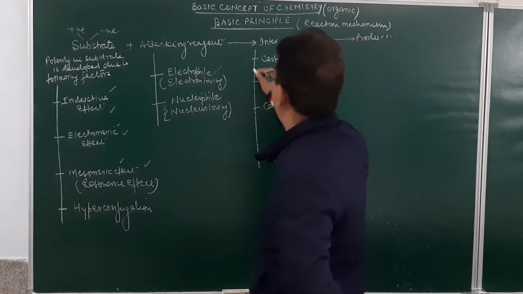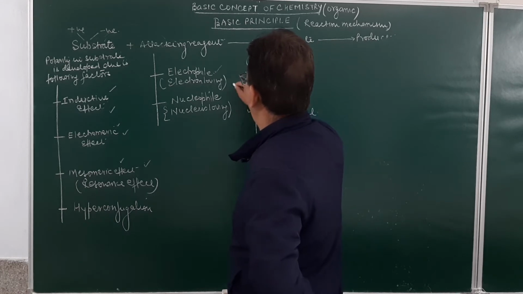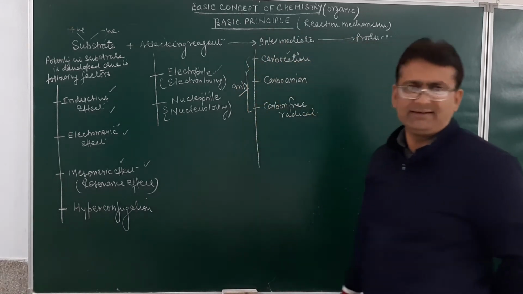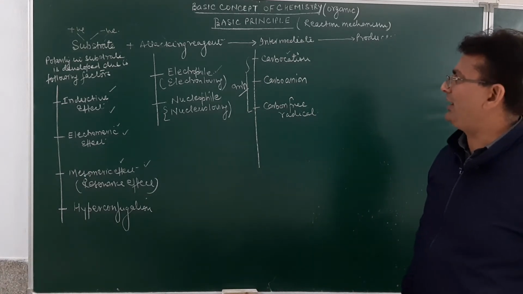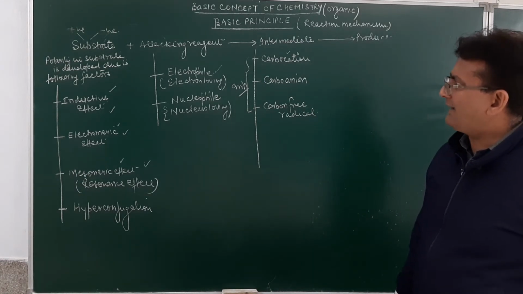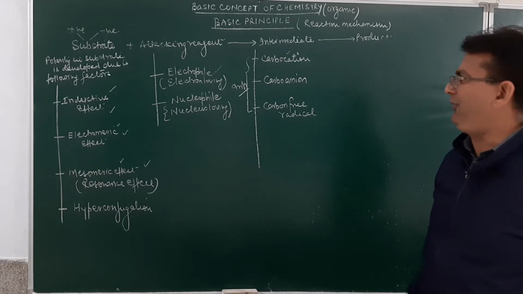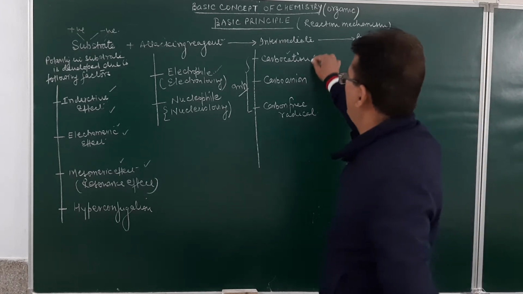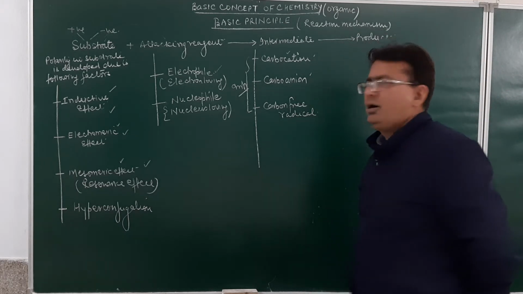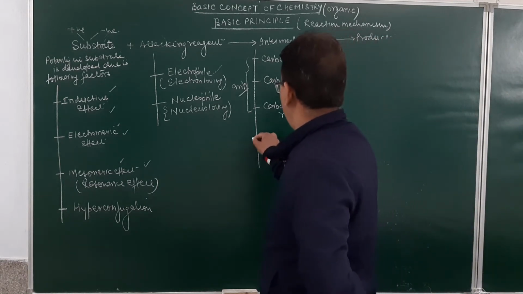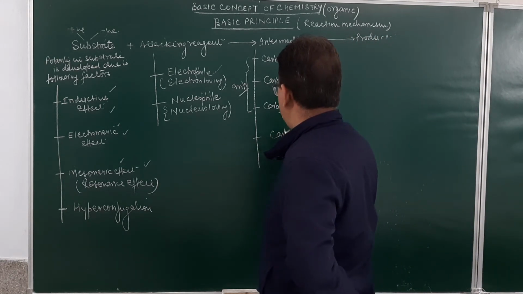Carbocations are positively charged species, and carbanions are negatively charged. These three are very important reaction intermediates as far as the syllabus is concerned. In class 11th and 12th, a large number of questions revolve around them. Next will be carbene.